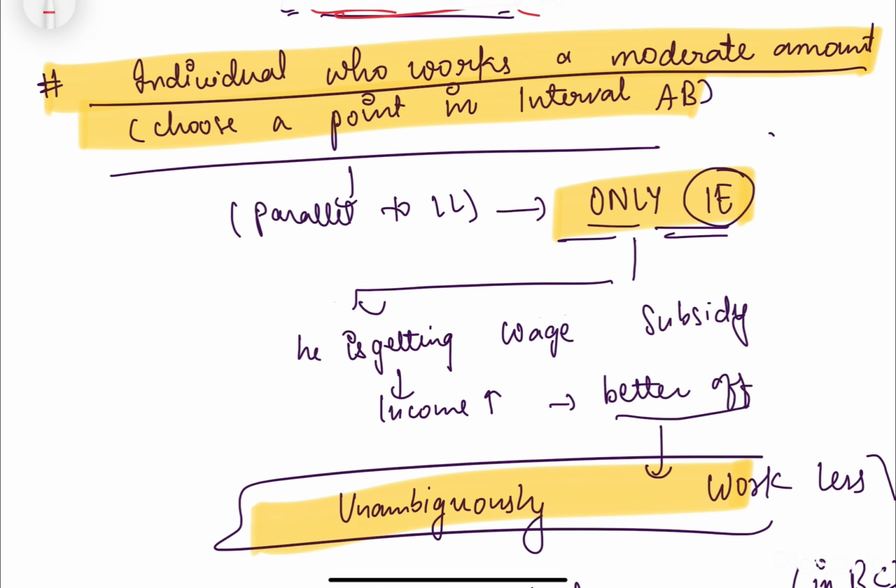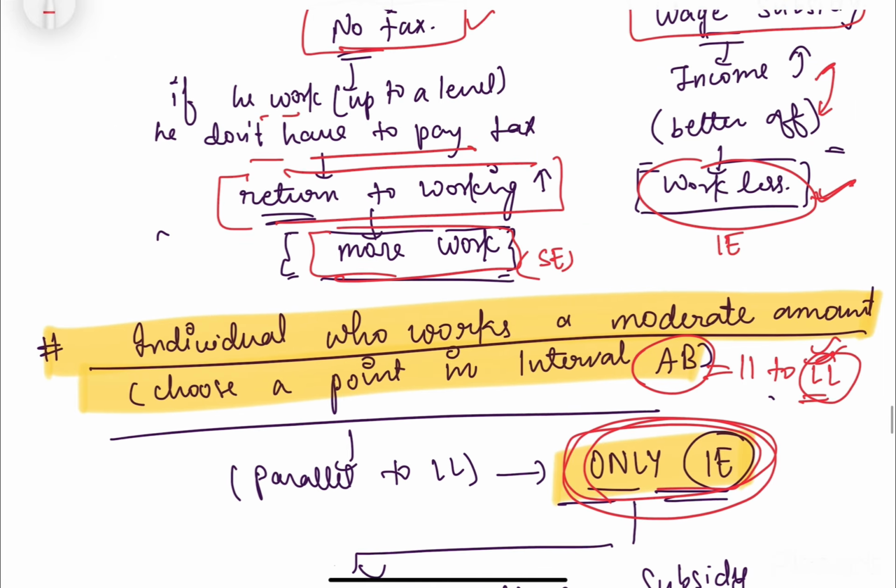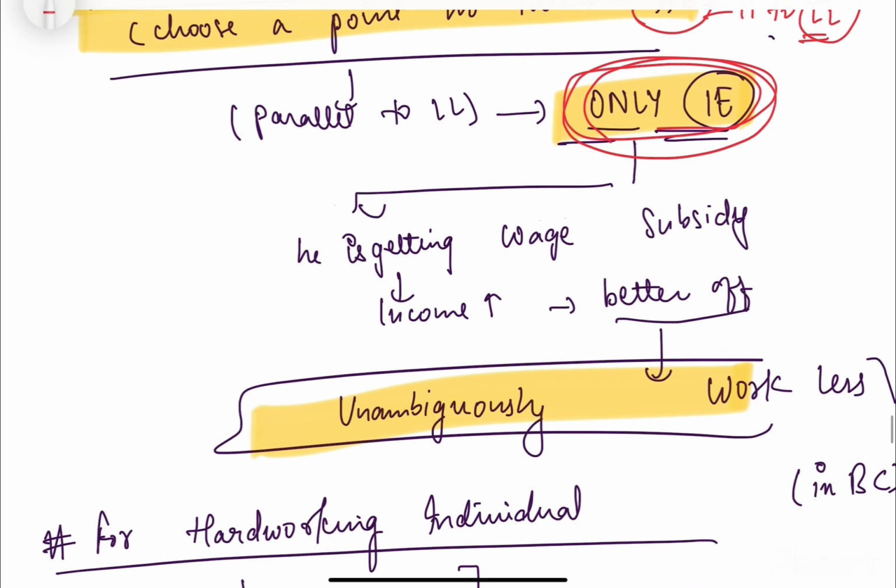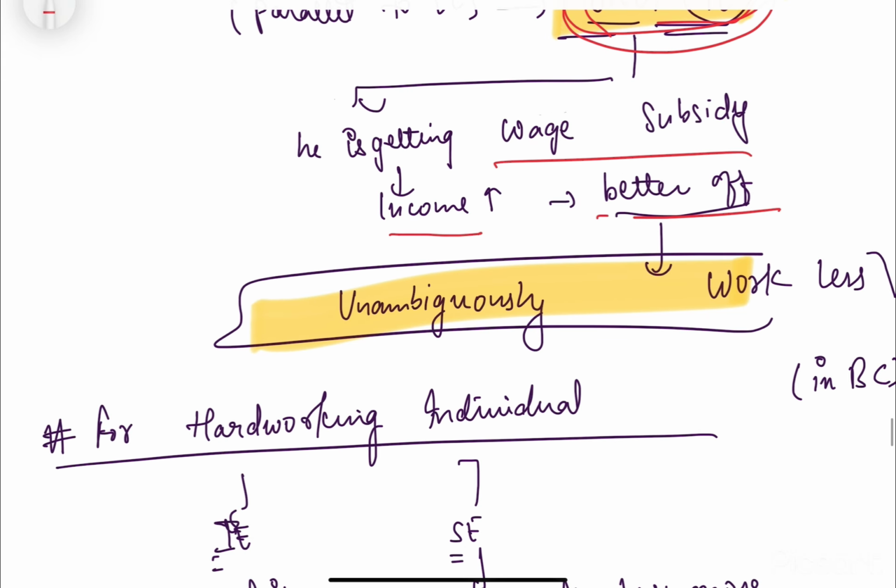Now the second one is the individual who works a moderate amount and is choosing a point in interval AB. We have seen that our AB was parallel to the original, old budget constraint. So the shift was only because of the income. So here there is only an income effect. In the income effect we saw that he would work less. Obviously, if he is getting wage subsidies, his income would increase, he is better off, and he would decide to work less unambiguously.